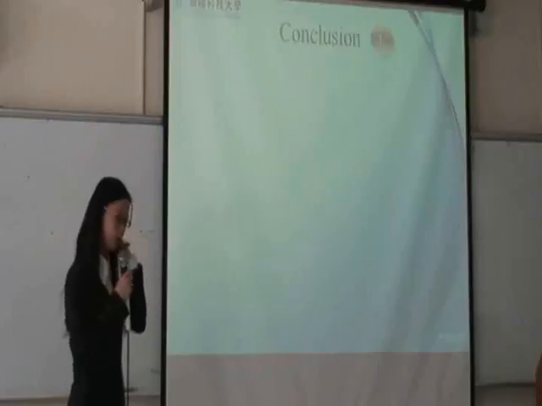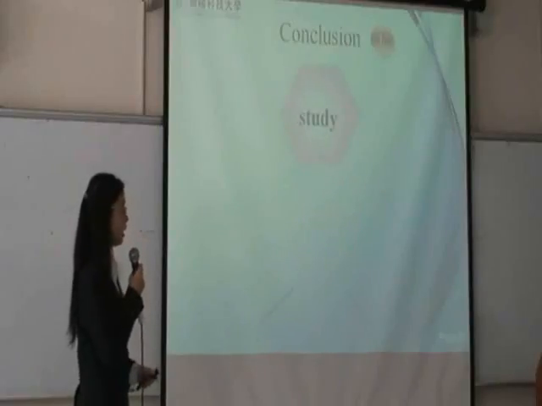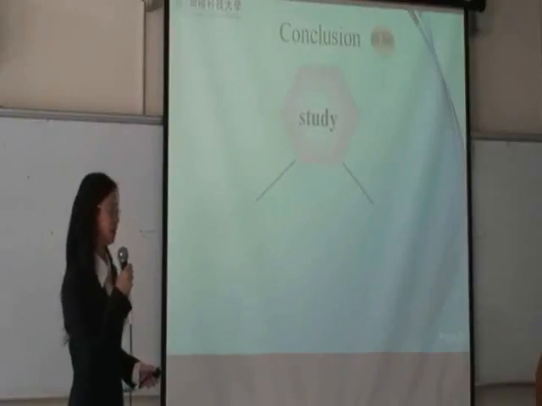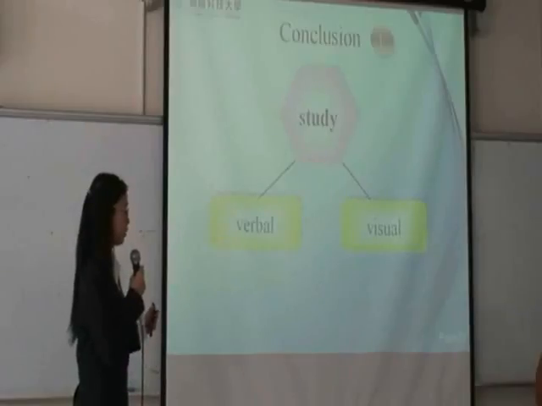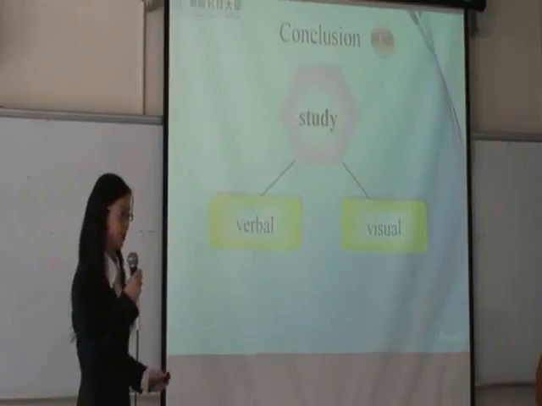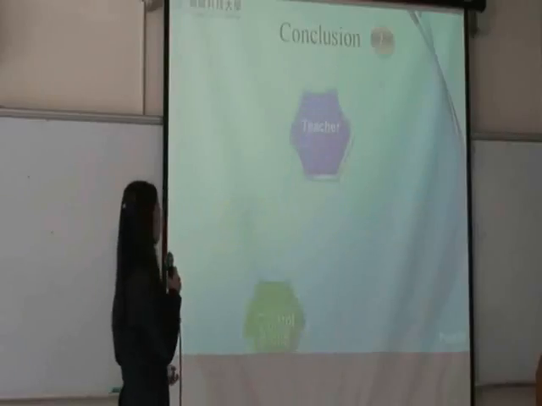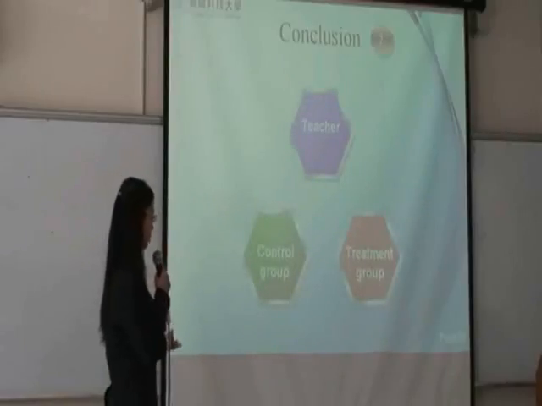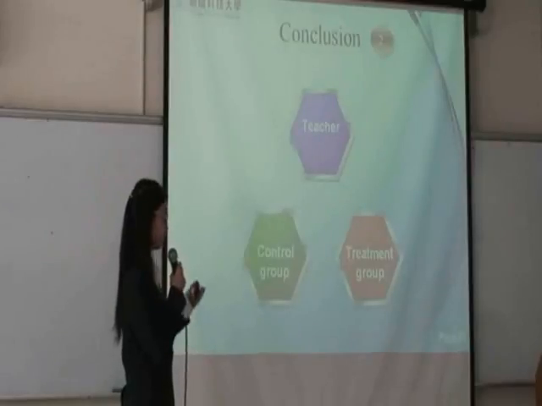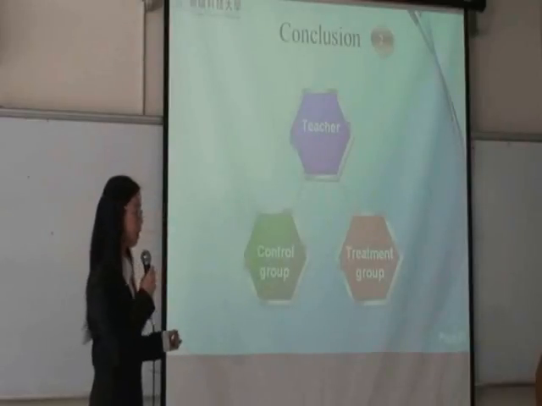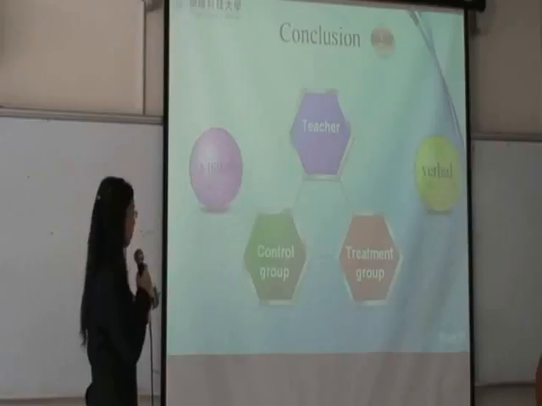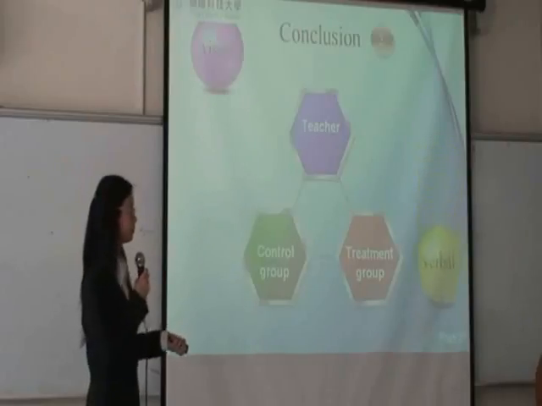So it comes to the conclusion part. The first conclusion is, based on the factor analysis, we find out that two dimensions were proposed in this study, which are verbal skills and visual skills. The second conclusion is, both the control group and the treatment group show high correlation with the teacher. And we also notice that the visual part is higher than the verbal part.